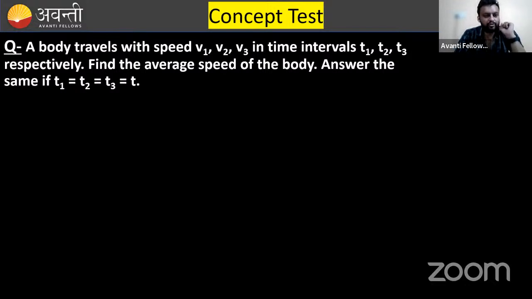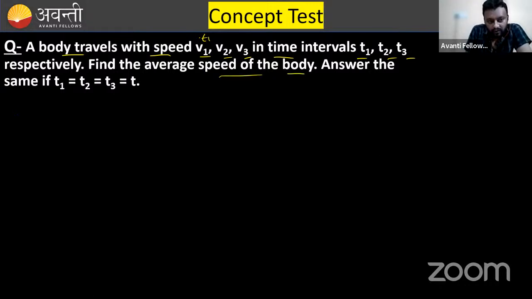Now another question on your screen. Question says a body travels with speed v1, v2, v3 in time interval t1, t2, t3. That means the body is traveling with speed v1 for time t1. One by two pi r. Very good, Bhavnagar. Very good. Okay. So question says it travels with speed v1 for time t1. Similarly with v2 for time t2. Now what they are saying, find the average speed of the body.